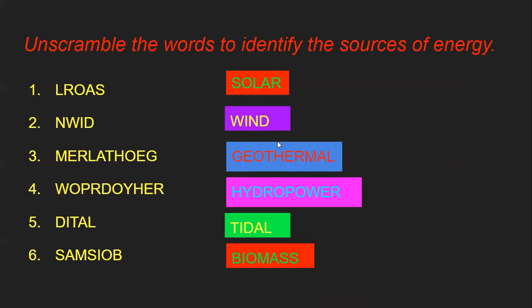See, these are all the sources of energy. When we unscramble, these are our answers, but these are the questions. From these questions, you have to unscramble so that they become meaningful words of sources of energy. This you have to write in your copy.